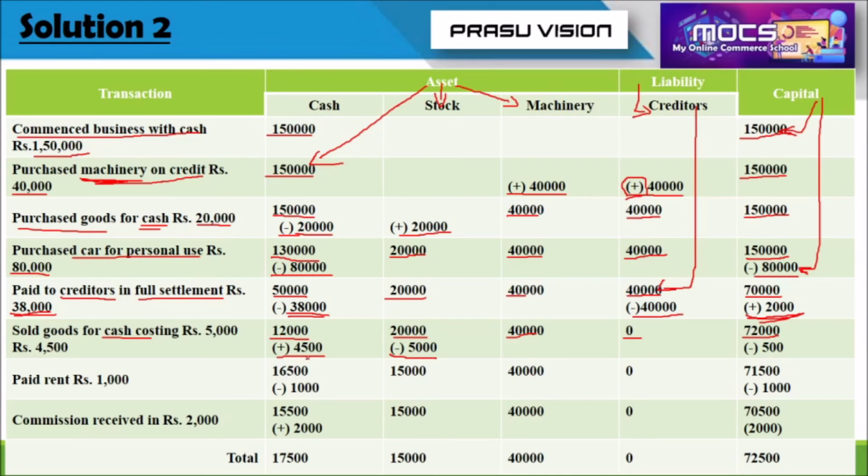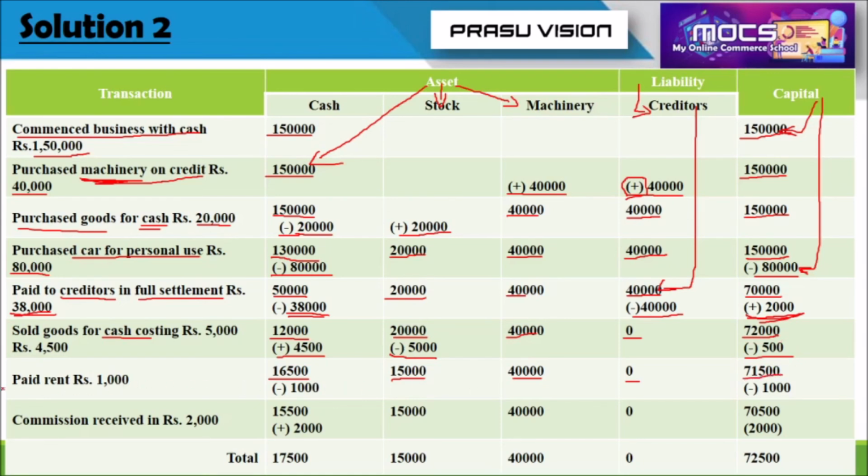And you know very well, whenever there is a loss, it will be deducted from capital. Please look here. There is 500 rupees deducted from capital because it is the loss while selling the product at less than the actual price of the product. So we will get the differences: 12,000 plus 4,500, the balance 16,500; 20,000 minus 5,000, 15,000 for stock; machinery 40,000, no change; no amount for creditors; 72,000 minus 500, 71,500.